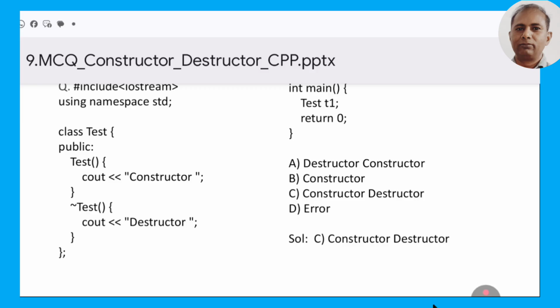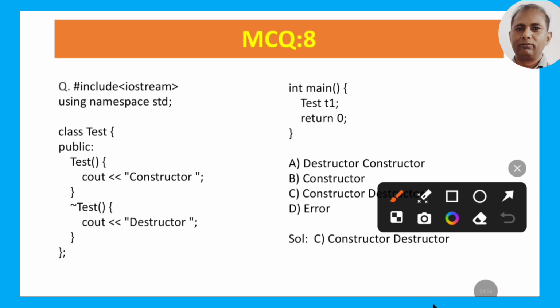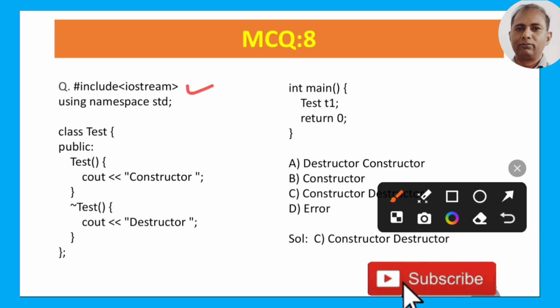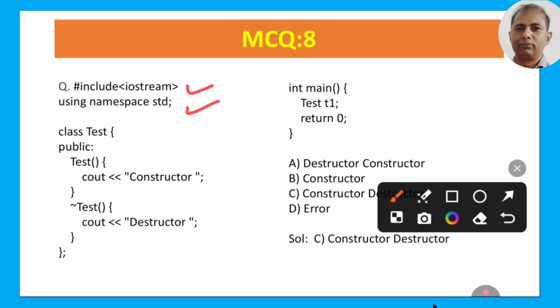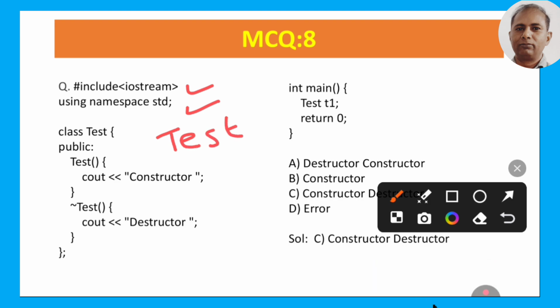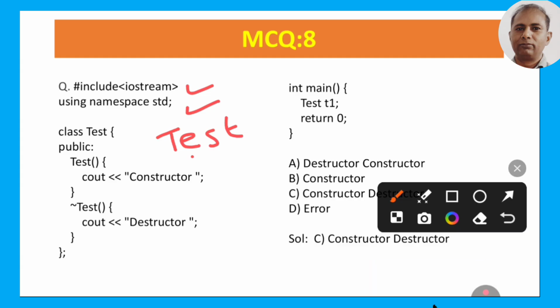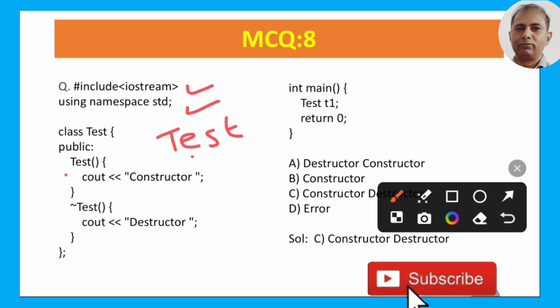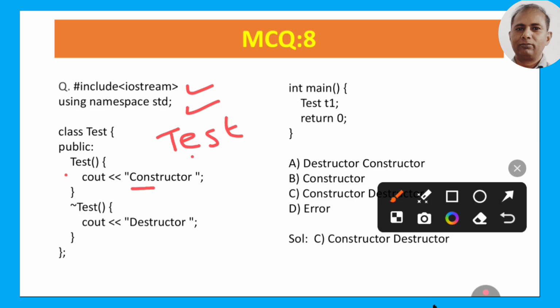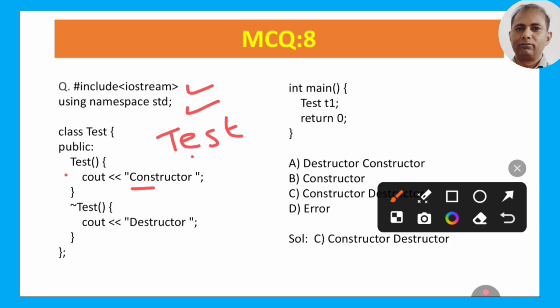Then MCQ 8: a program is given. They have written the header file, using namespace std, then class Test. So the name of the class is Test. Now we are making the constructor. What is the name of the constructor here? Test, since the name of the class is Test. When this is called, we will print constructor. Now we are making the destructor. We are using the tilde symbol and writing Test, the same as the class name. If this is called, then we will print destructor.